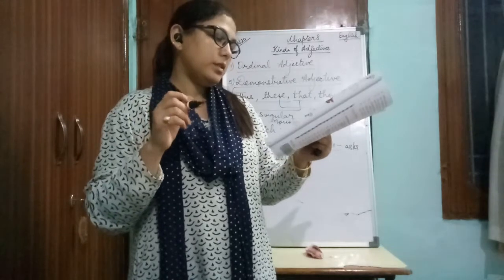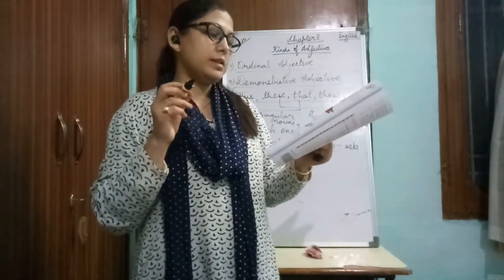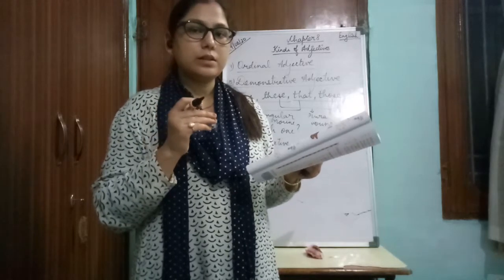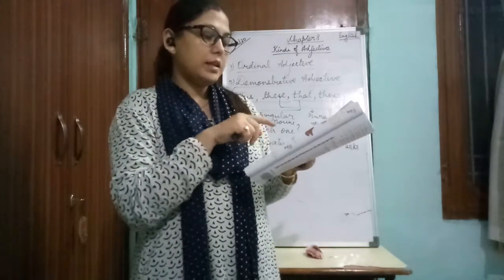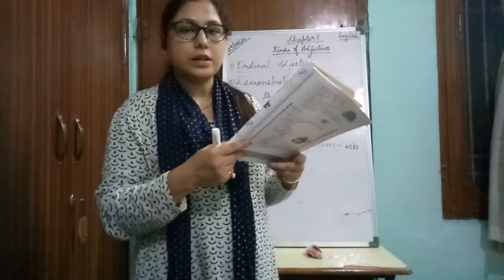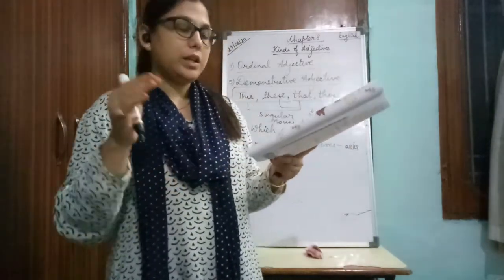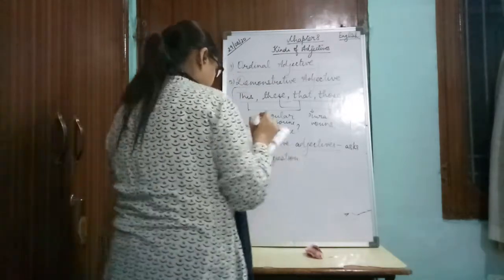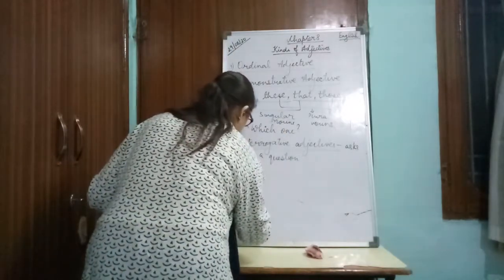Okay. Now children, exercise question number D is an exercise based on interrogative adjectives. This also we have discussed in the class, and the answers PDF is already sent to you. Okay. Now the next kind of adjective, the last one, is possessive adjectives.